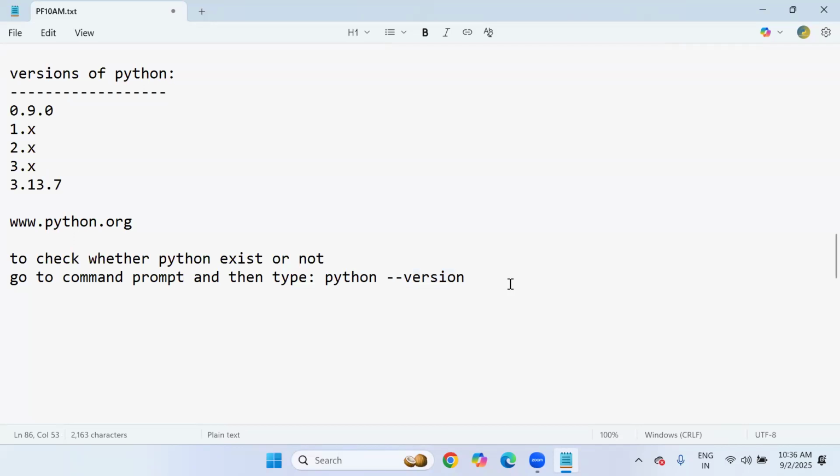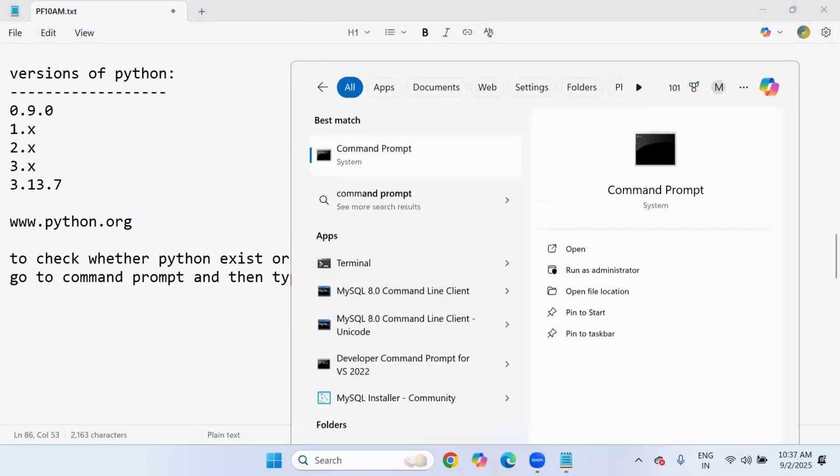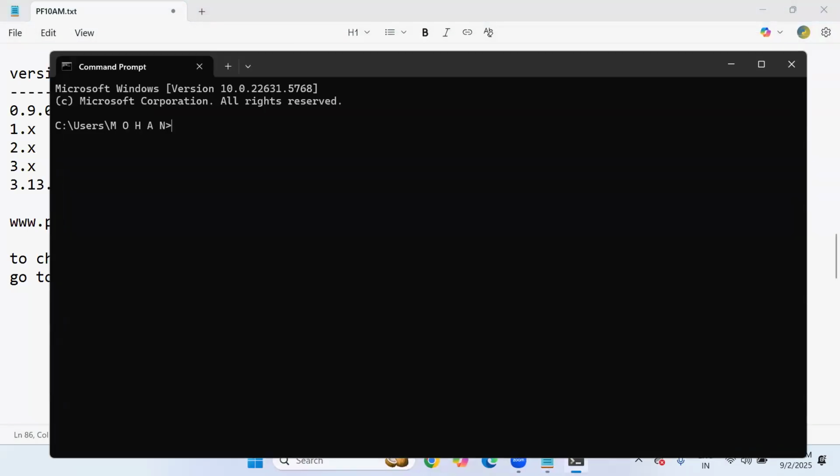You will get clarity whether Python already exists or is installed in your computer or not. If it exists or is installed, it will also disclose which version it is. If it does not exist, then you will simply get Python was not found or Python was not recognized, so you can understand based upon that. Let me check in my computer right now. Go to the command prompt, and now you can see I'm typing simply Python space hyphen version.